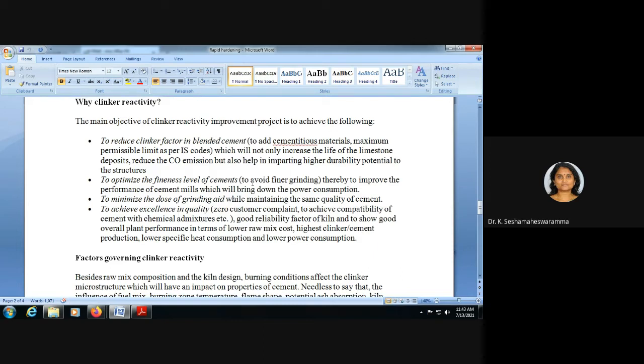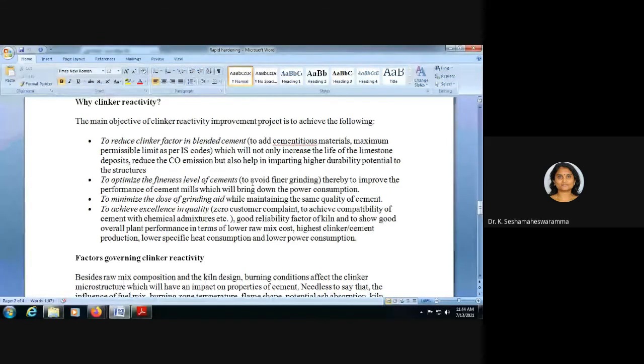To optimize the fineness level of cement, thereby improving the performance of the cement mill, which will bring down the power consumption and minimize the dose of grinding aid while maintaining the same quality of cement.